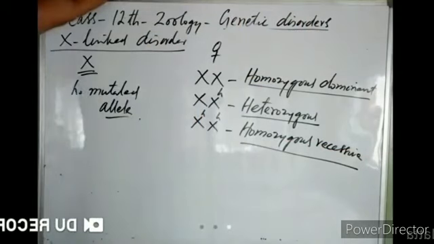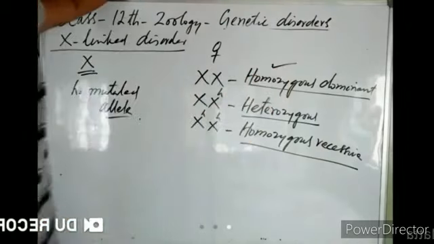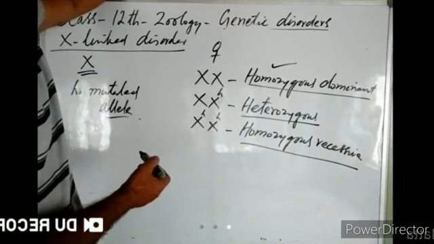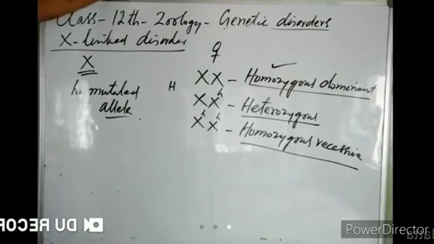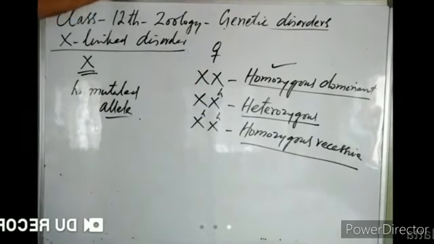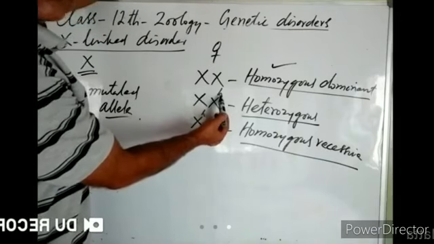So for hemophilia, a female may be homozygous dominant, when both the genes on the two sex chromosomes of a female are working normally. That is a normal female. If one of the genes is mutated, if one of the alleles is mutated, one gene is normal. We represent the normal gene usually through H, but in this case, we don't write H. An X chromosome without any symbol on it represents the normal allele. So we only represent the recessive allele by small h.